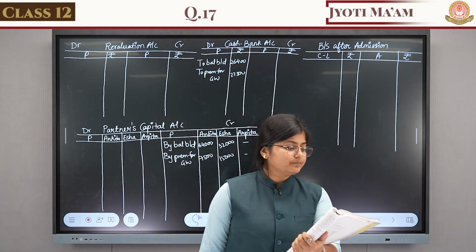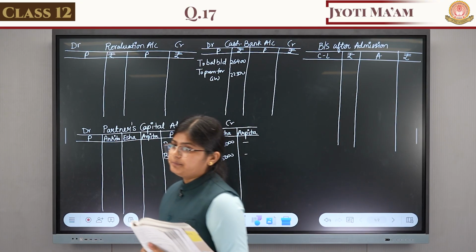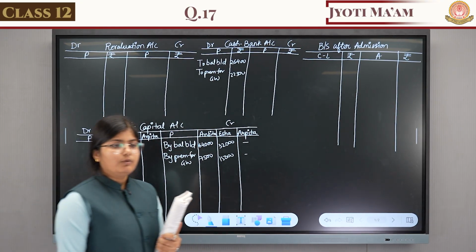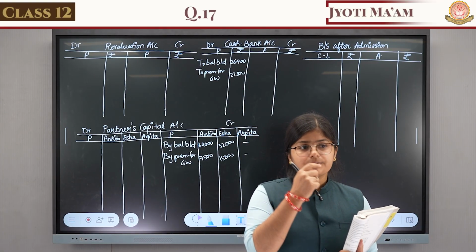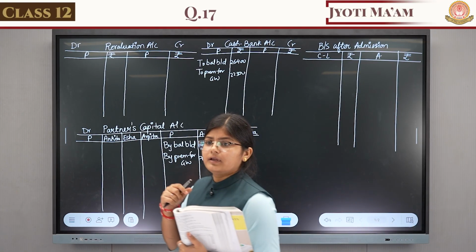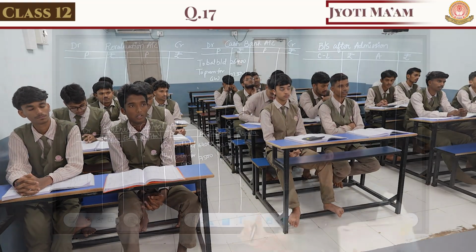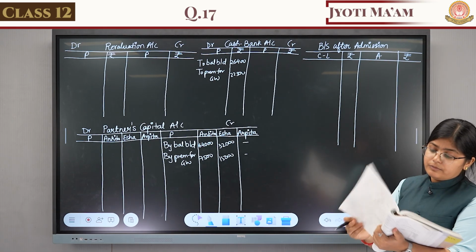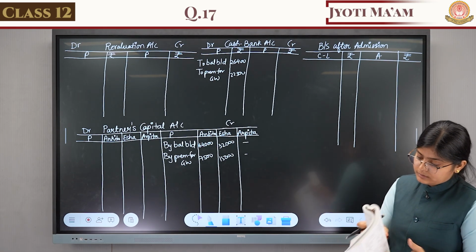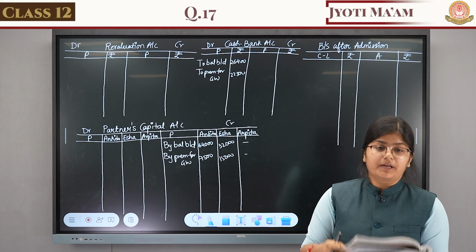Next adjustment. Fixed assets are to be depreciated by 10%. So what is depreciation? Depreciation means the value of the asset is reducing. So which assets are given here? Machine, furniture, stock, debtors and cash at bank.